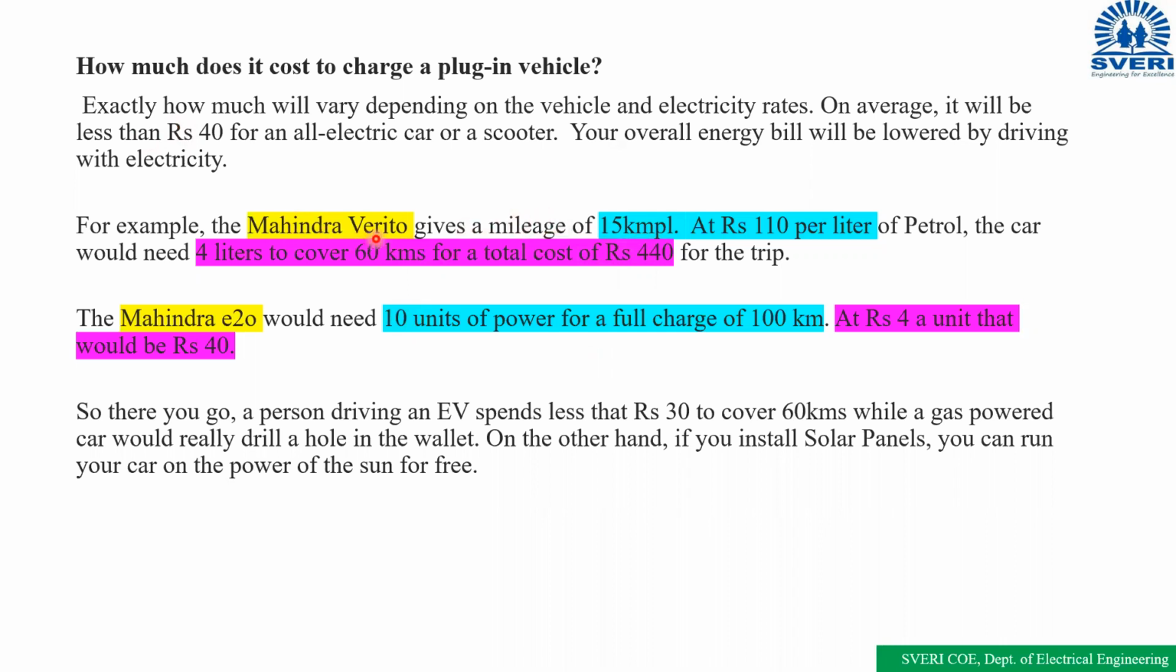Mahindra Verito is a car model. It will give a mileage of 15 kilometers per liter. 1 लीटर पेट्रोल पे 15 किलोमीटर माइलेज देता है. So 1 लीटर पेट्रोल का कॉस्ट कितना है? For example, if you are taking the petrol, what is the current price of the petrol? 110 rupees. Is it right? 110 or 107 rupees or 105 rupees approximate.